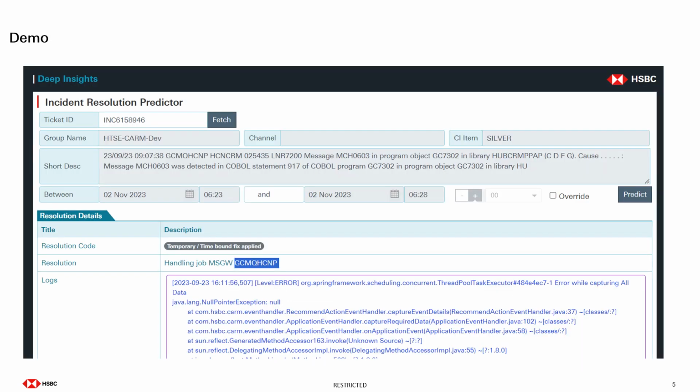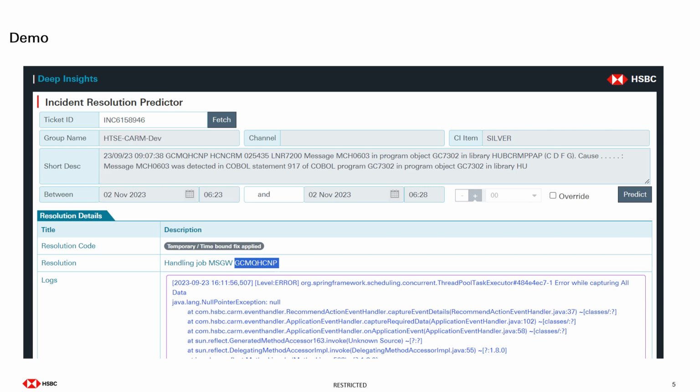So this is how the Deep Insights UI looks. As you can see, we have a ticket ID, group name, short description, the time, and everything. The firefighter would input the incident number here, and when he clicks on fetch, we would be communicating with ServiceNow to fetch all the other details of the incident like the group name, channel, CI item, short description, time, and so on.